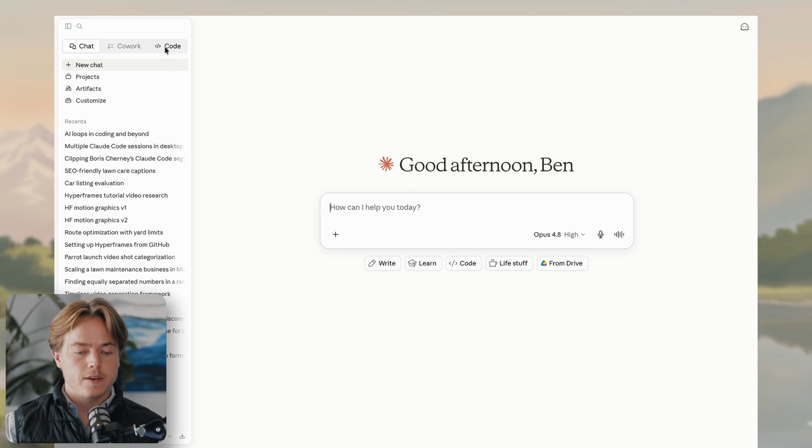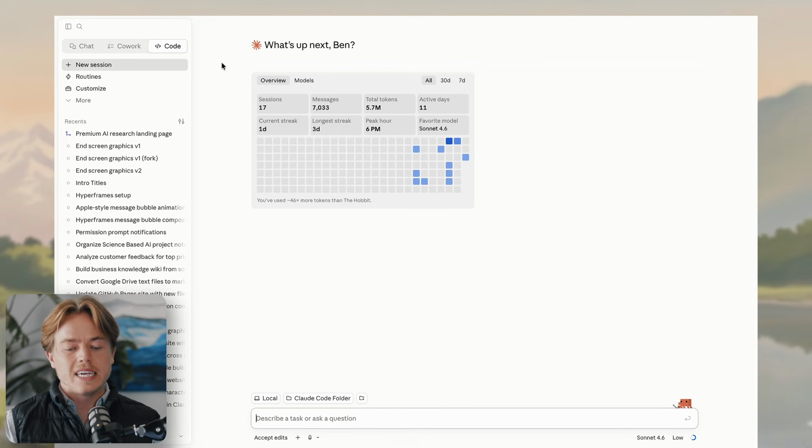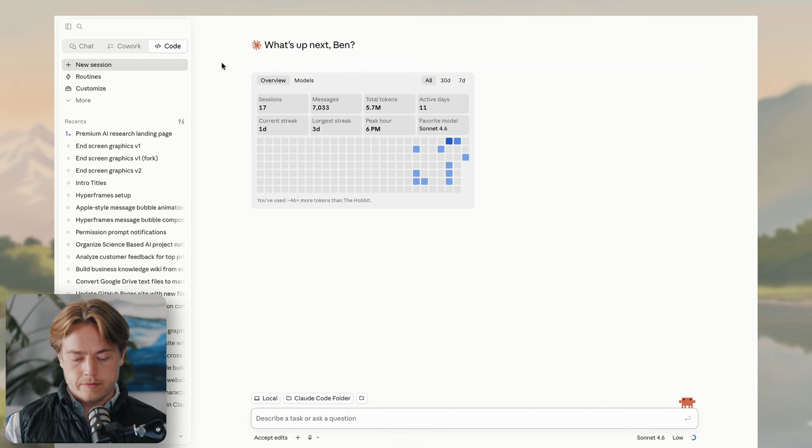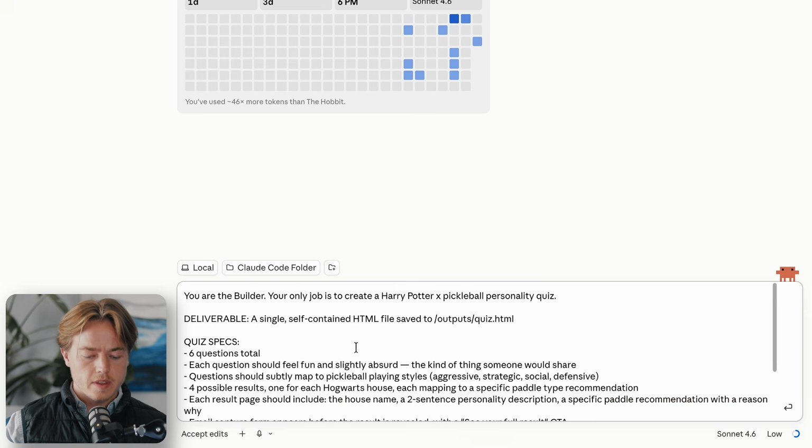Now let's go build it. So we're going to open Claude and then we're going to go to Claude Code. Now you will need a pro plan or higher in order to access Claude Code. So just be aware of that. Now we've got our new session here and then I'll paste in this prompt. I will link to this as well. So you have this. You're the builder. Your only job is to create a Harry Potter x pickleball personality quiz.